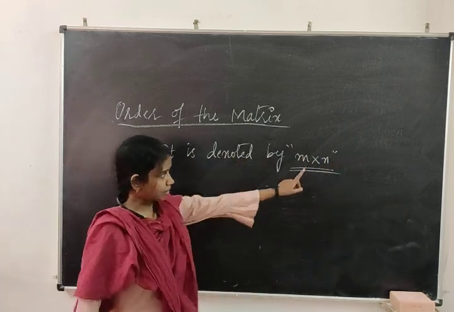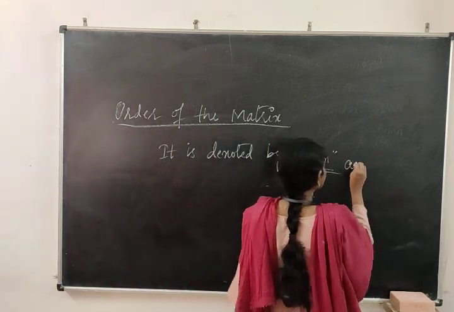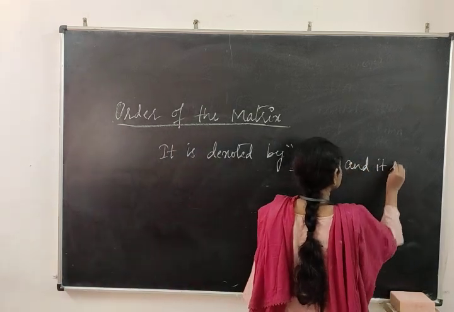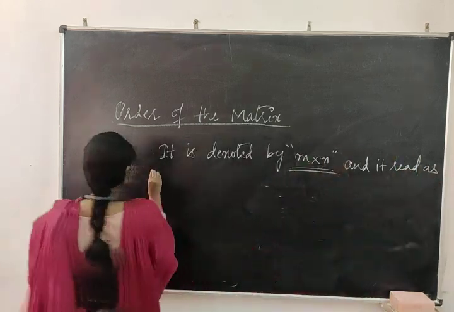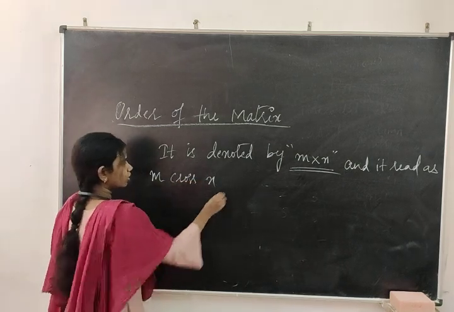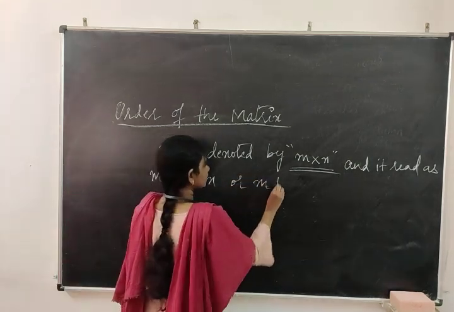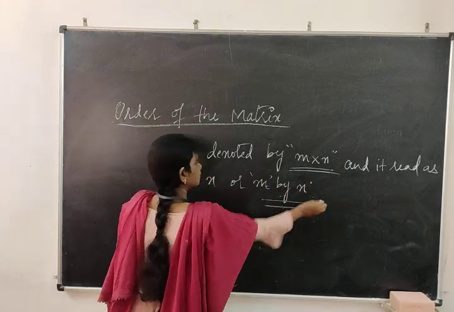Always you have to represent it with the cross mark itself, M cross N, and read it as M cross N, or you can also read it as M by N.